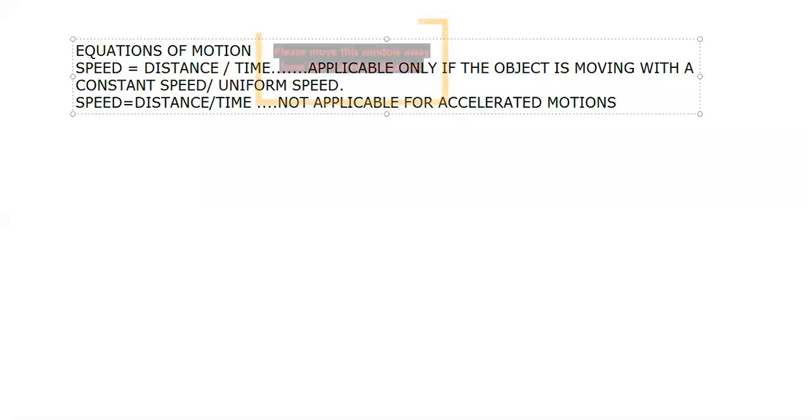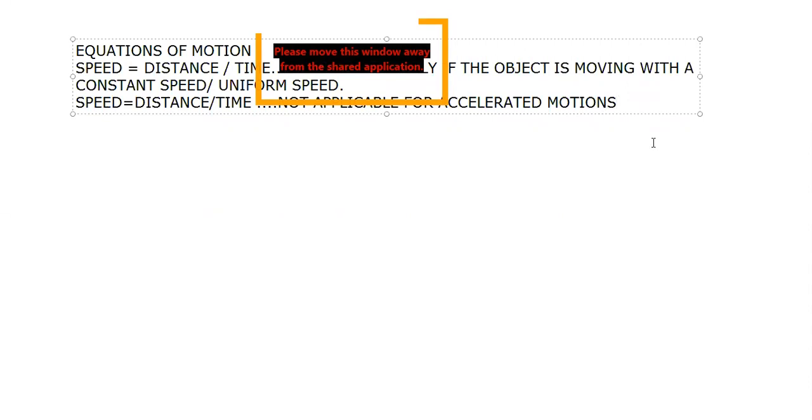You need to understand that speed is equal to distance upon time is applicable only if the object is moving with a constant speed or uniform speed. It is not applicable for accelerated motions. So, as it is not applicable for accelerated motions, you have to come up with an equation of motion that can take care of accelerated motions.